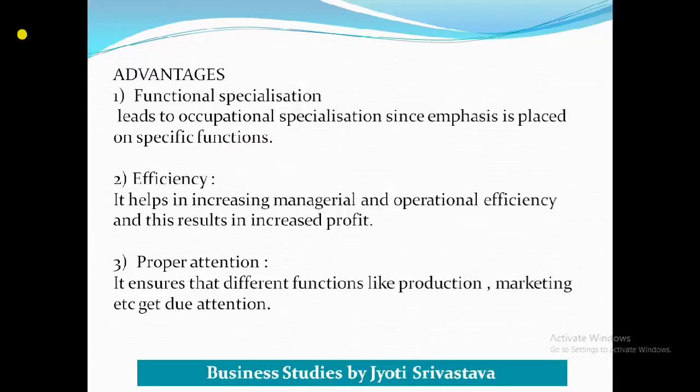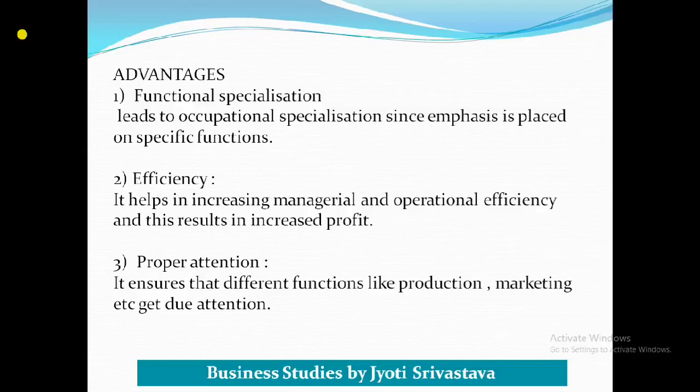The one who is doing the work related to advertisement will be very much specialized in that function. So therefore it is said that functional specialization is possible because of functional structure. Then another thing: because employees are specialized in one task, definitely they will do the work more efficiently.